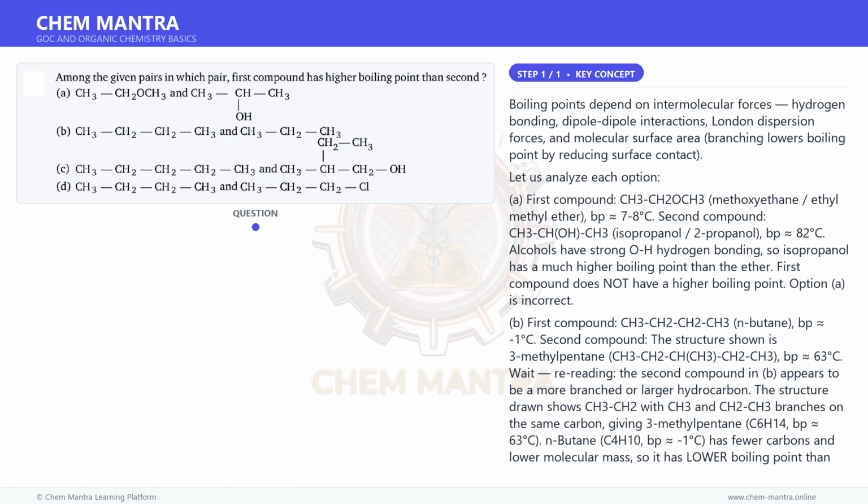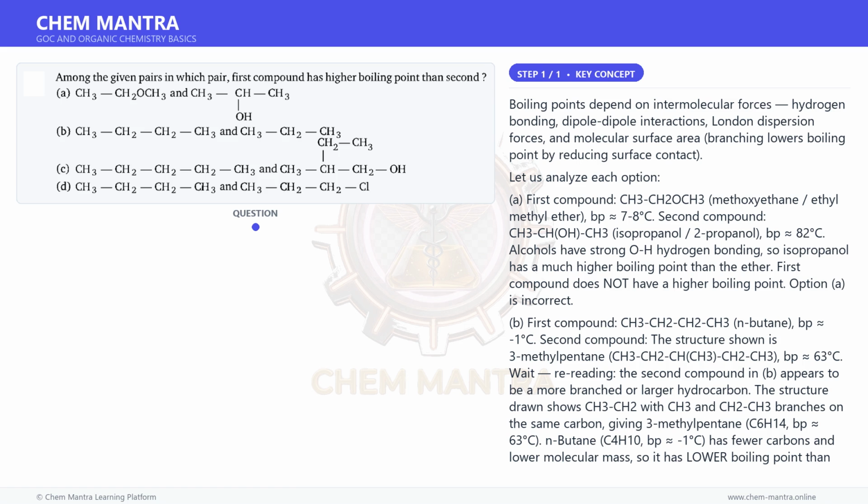Wait, rereading, the second compound in B appears to be a more branched or larger hydrocarbon. n-Butane, C4H10, has fewer carbons and lower molecular mass, so it has a lower boiling point than 3-methylpentane. So again, first does not have a higher boiling point than second.